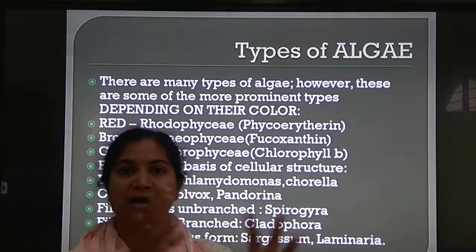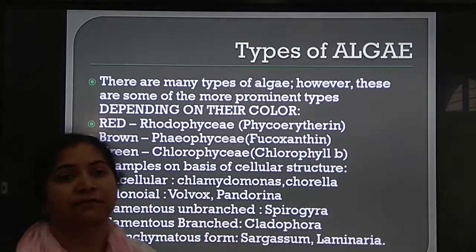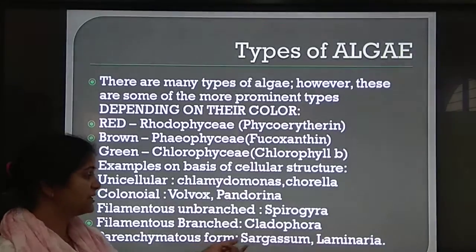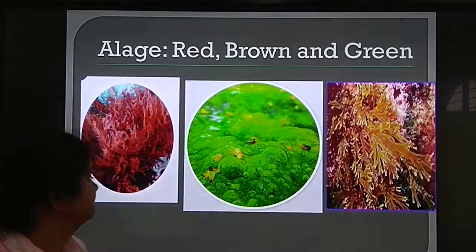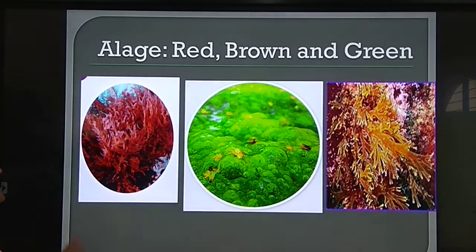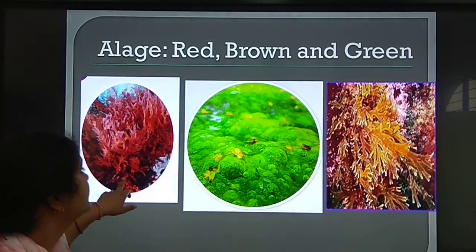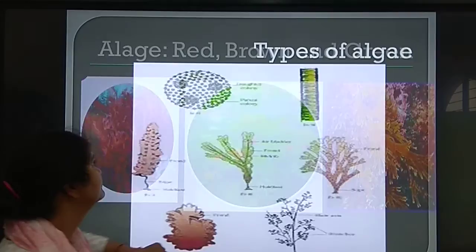Parenchymatous form means a plant-like body of green algae which spreads like branches, like parenchyma tissue, Sargassum and Laminaria. Now these are three images: red algae, green algae and brown algae. Chlorophyceae and Phaeophyceae.